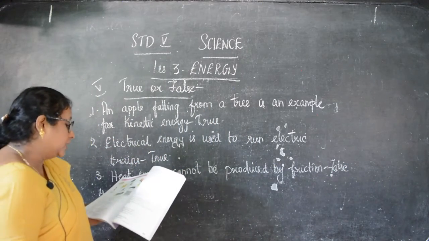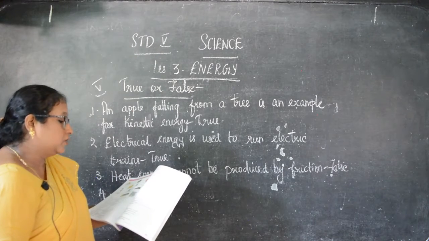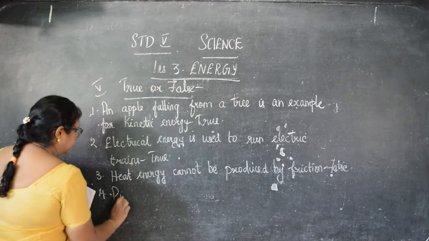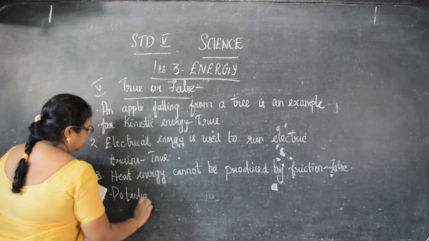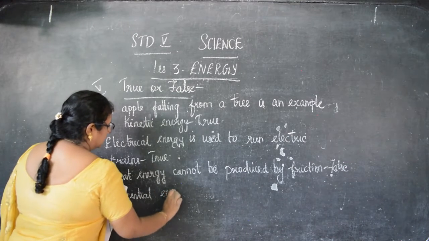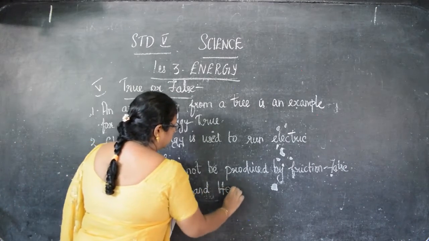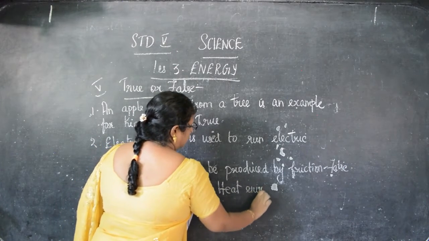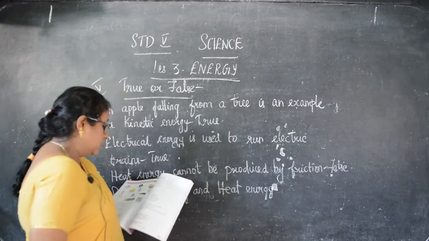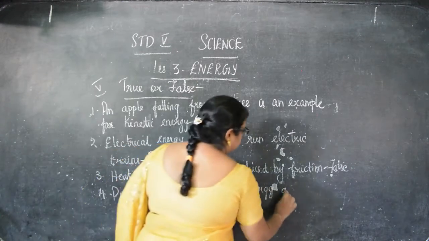Then the fourth one is potential energy and heat energy are the two forms of mechanical energy.